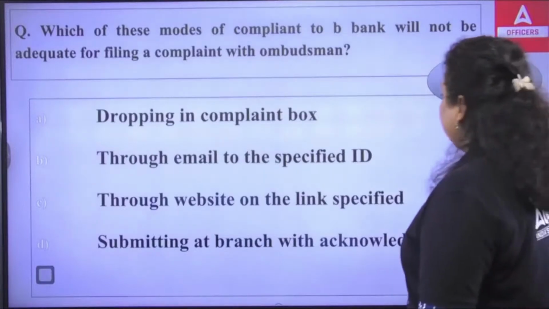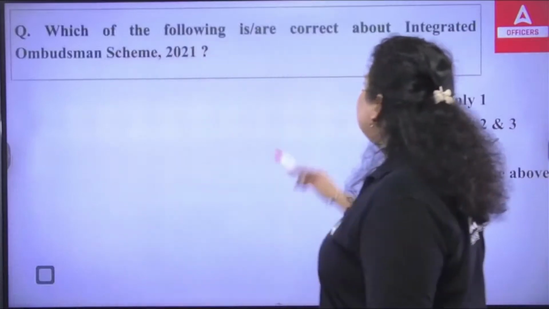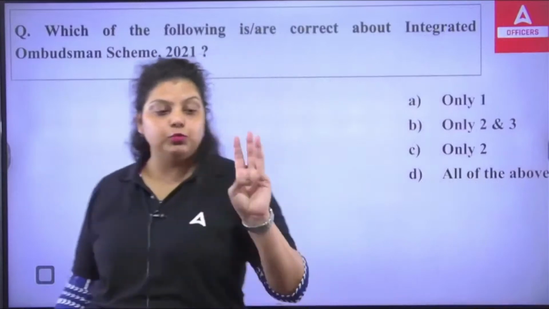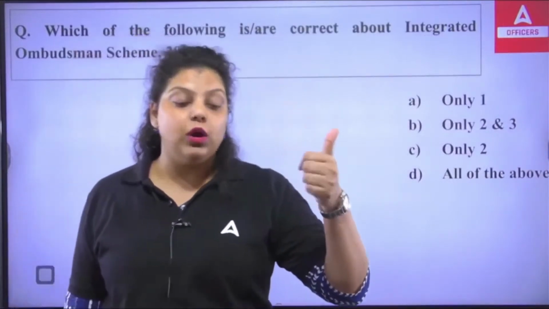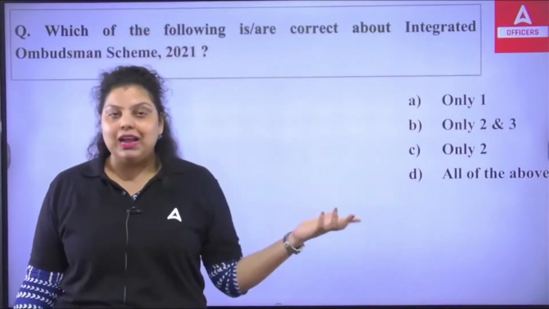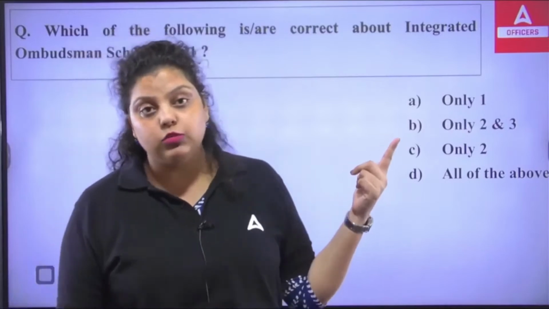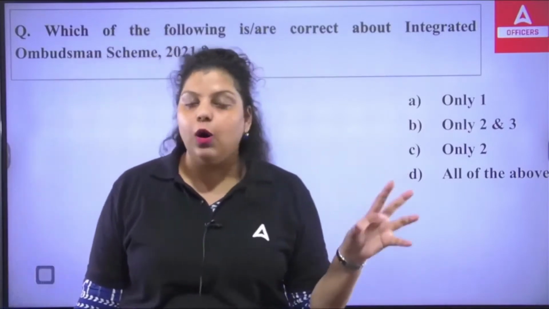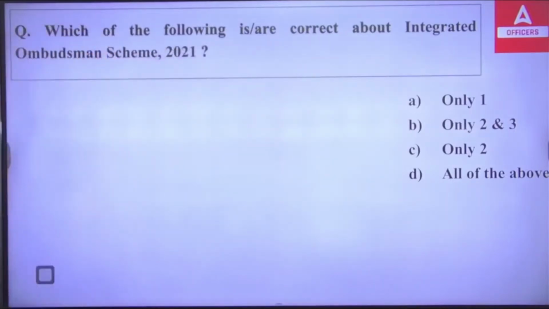Okay. Now, next question we have. Which of the following are correct about the integrated ombudsman scheme? First, I have told you the integrated ombudsman scheme has been created by merging three schemes. First, we have the Banking Ombudsman 1995. Second, Ombudsman Scheme for Non-Banking Financial Companies 2008. Ombudsman Scheme for Digital Transactions 2019. They all have been merged. Then the Integrated Ombudsman Scheme 2021 was introduced.